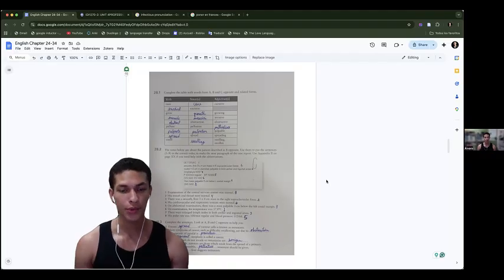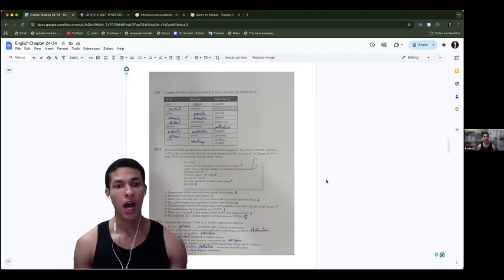Grow, we got growth and growing. Invade, we have invasion and invasive. Obstruct, obstruction, obstructive. Palliate, palliation, palliative. Palpate, palpation, palpable. Spread, spread, spreading. Swell, swelling, also swelling or swollen.